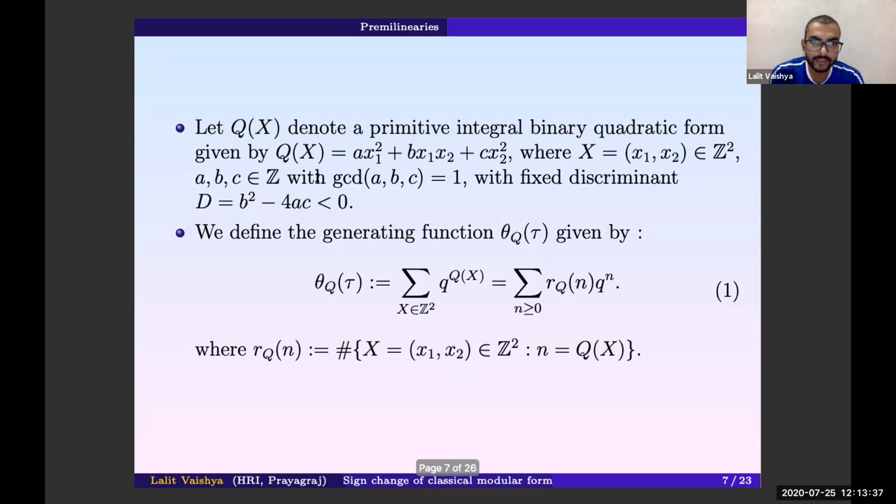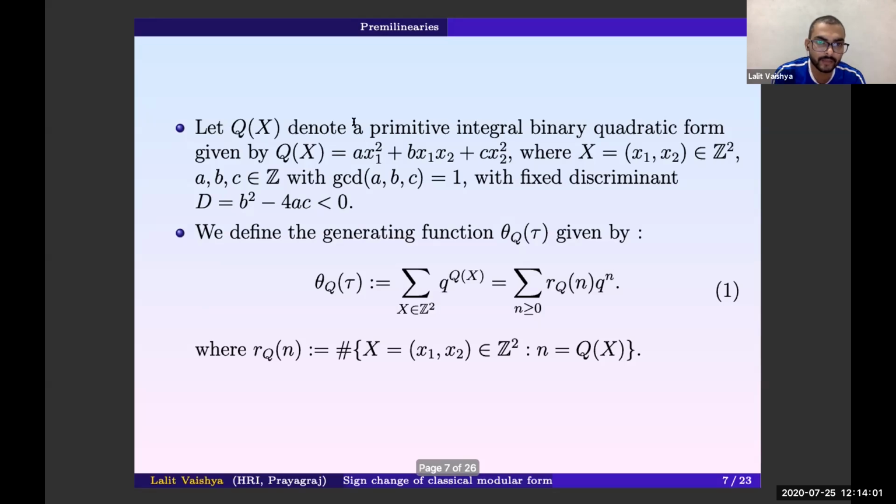Let Q(x) denote a primitive integral binary quadratic form, defined as a x1^2 + b x1 x2 + c x2^2, where a, b, c are integers with the coprimality condition, and with fixed discriminant D, defined as b^2 - 4ac, which is negative because Q is positive definite.